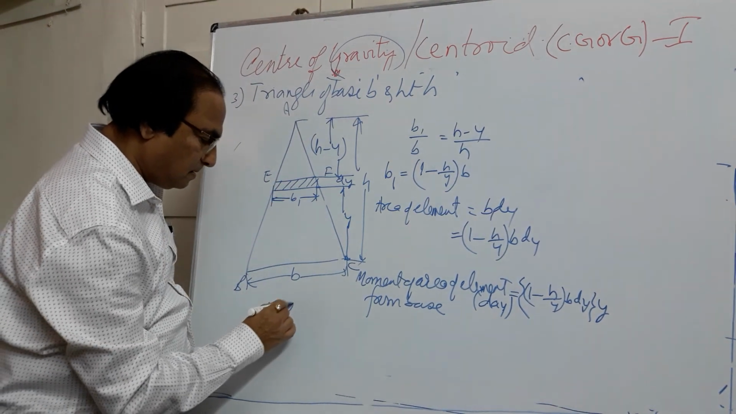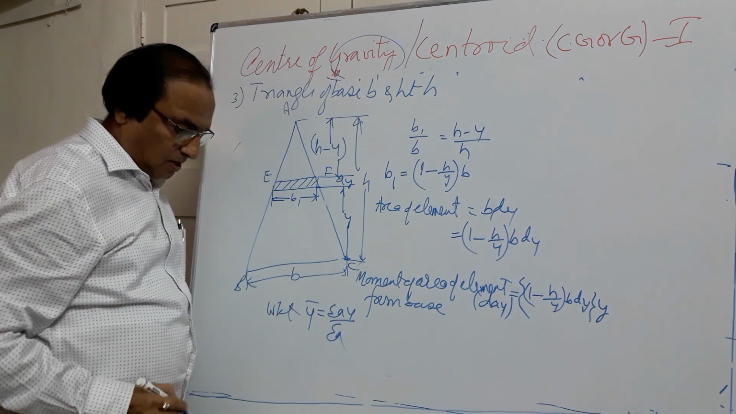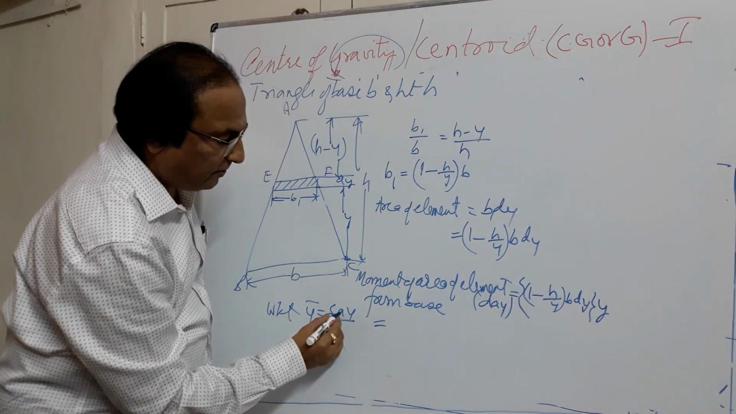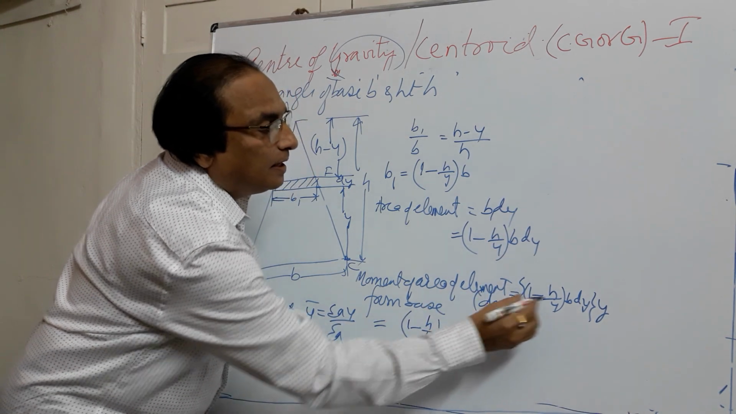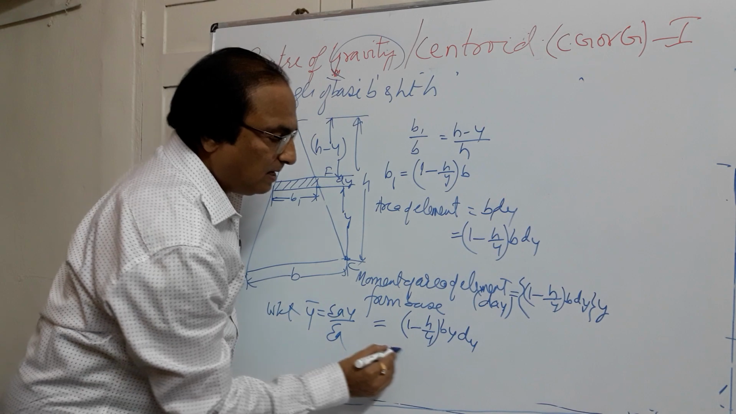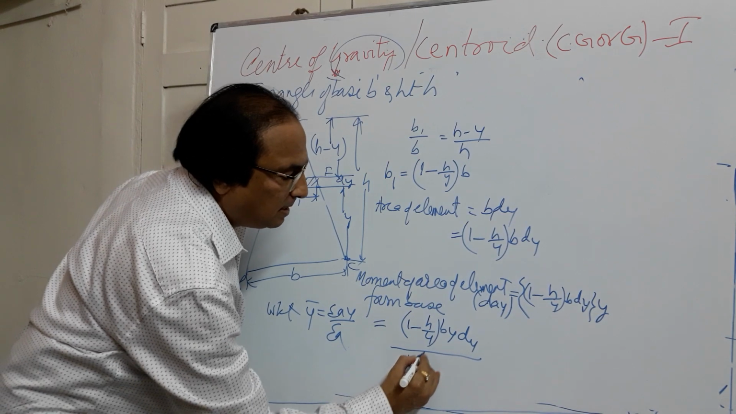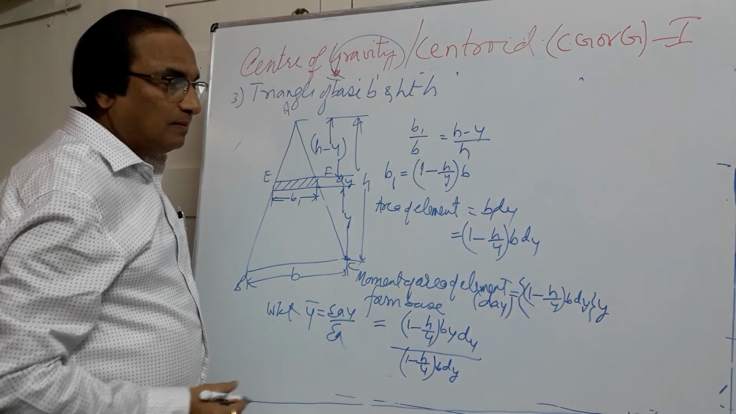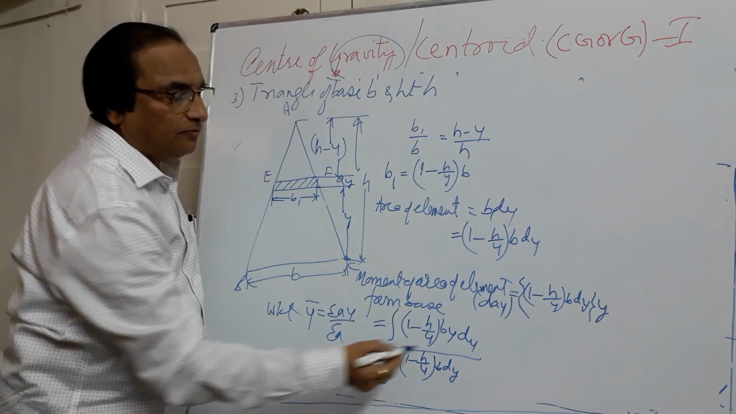We know that y bar is given by sigma a y by sigma a. So if I write the formula, ay is (1 minus h by y) into b into y into d1, divided by the area of one element, which is (1 minus h by y) into b into d1. This is for one element. For the whole triangle we will integrate it, and the variable here is y.